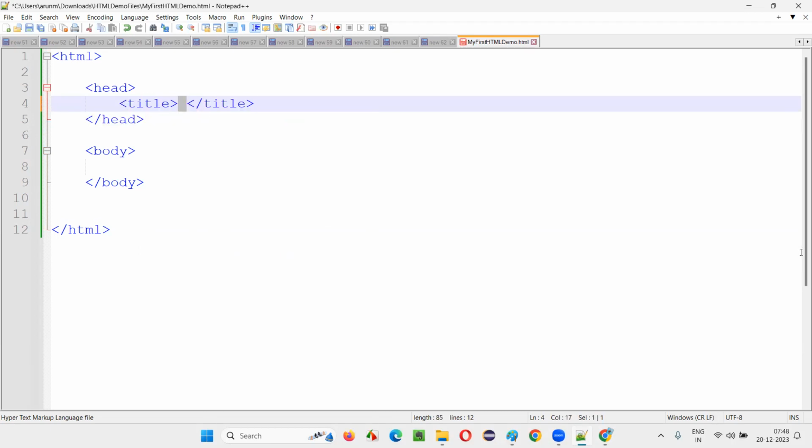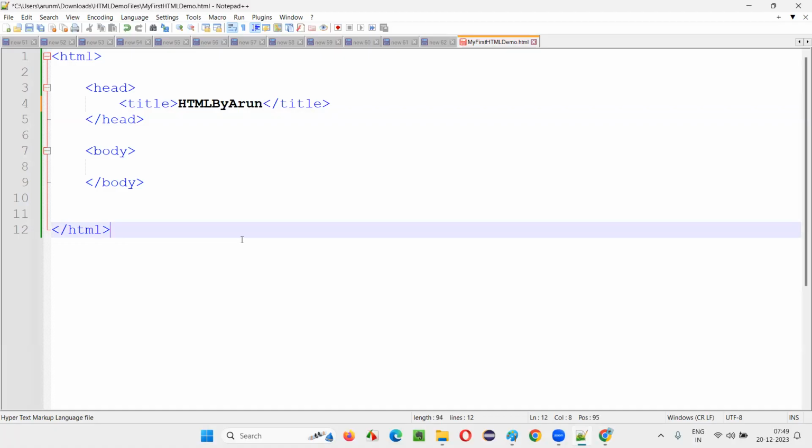Which tag do I have to use, guys, for specifying the title of the web page while writing the HTML code? The title tag, right? Here I'll write "HTML by Arun", which is the title I want to give. Okay, I gave the title.